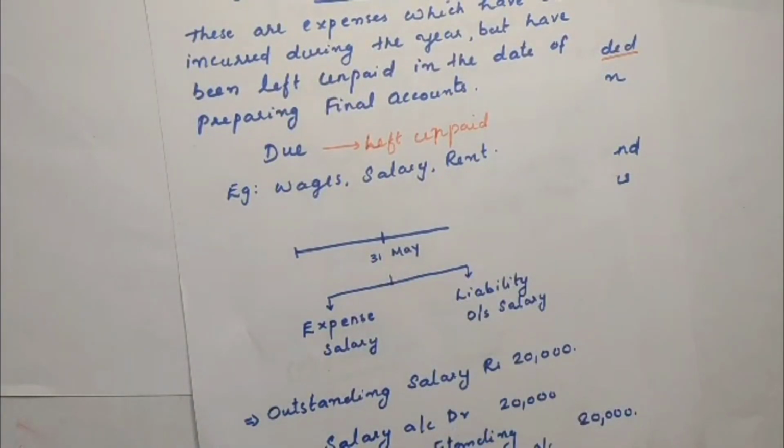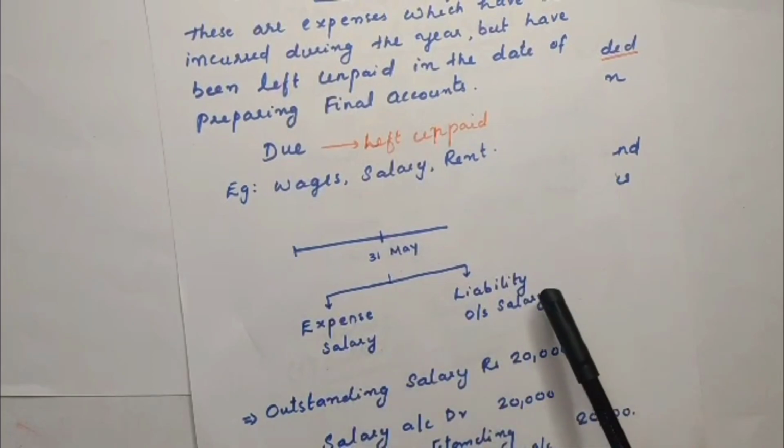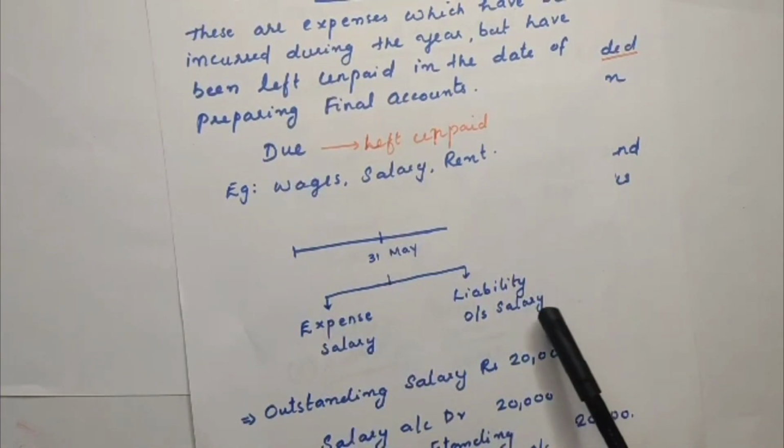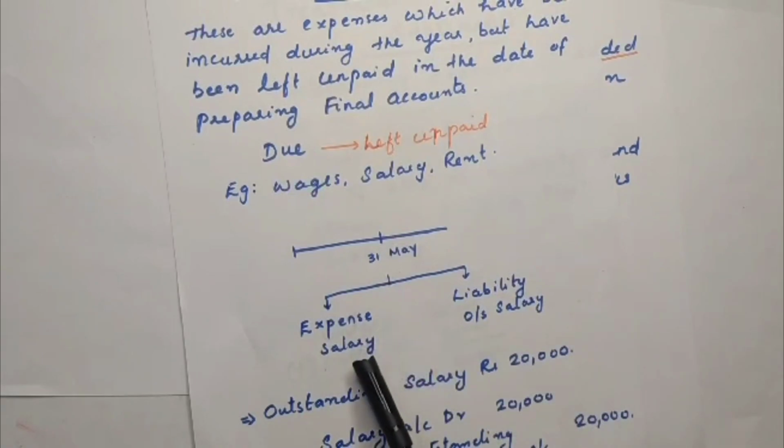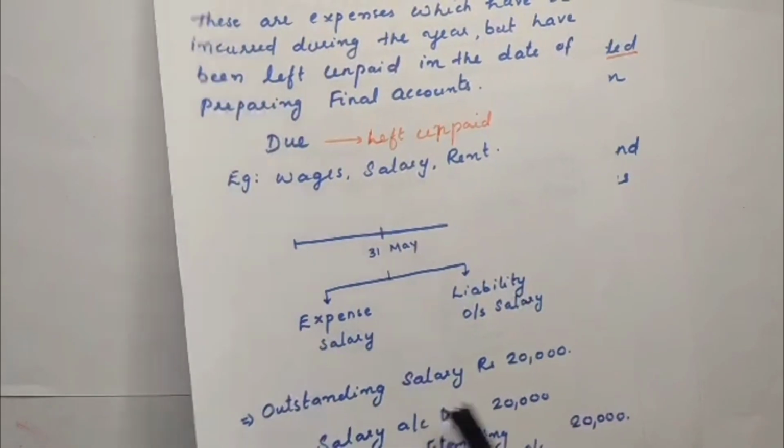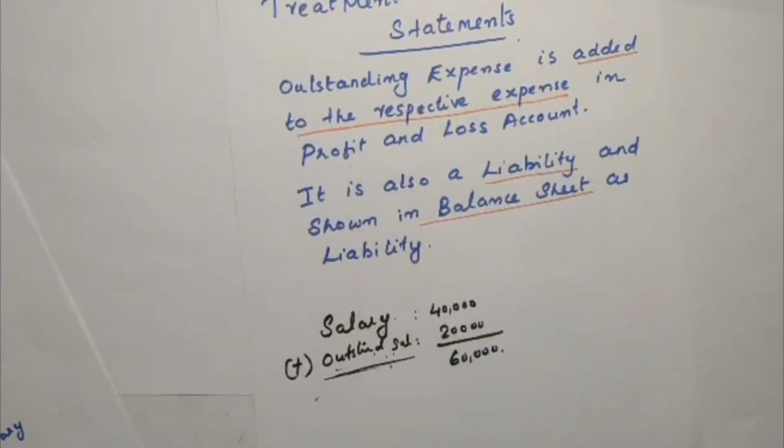If an outstanding expense comes, two things occur: an expense is created and also a liability is created. The liability we show in the balance sheet on the liability side. The expense we add to the respective expense account.